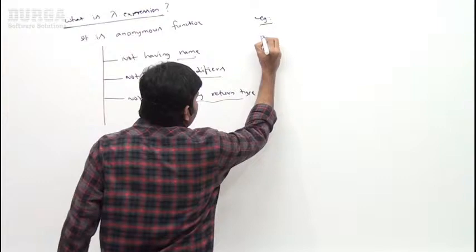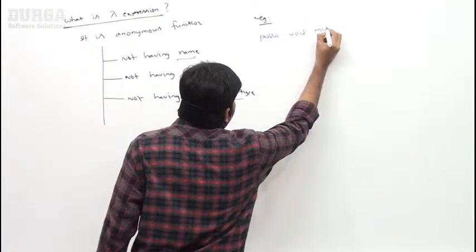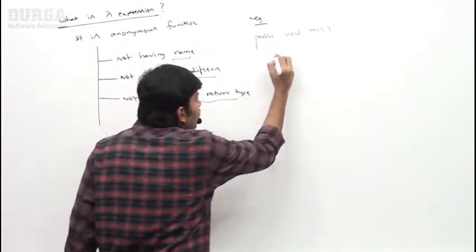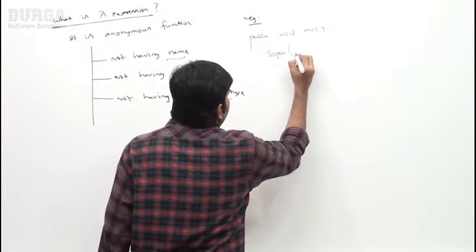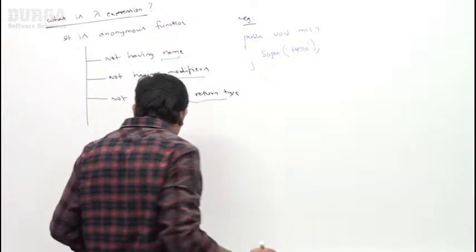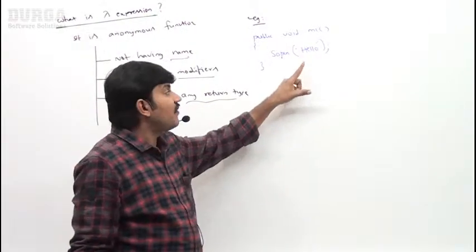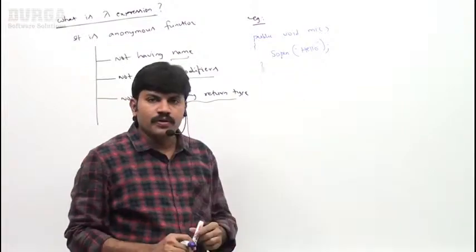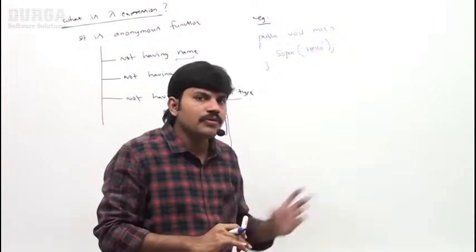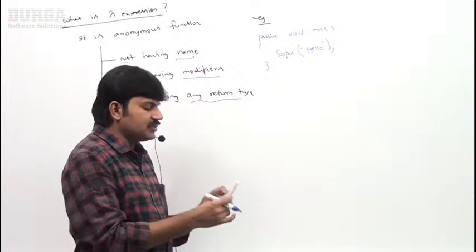How can you write a method? Public void m1. System.out.println of hello. Sir, it's a Java method that can print hello. I want to convert this Java method into a lambda expression very easily, sir. Don't think that much. It's a very easy thing.